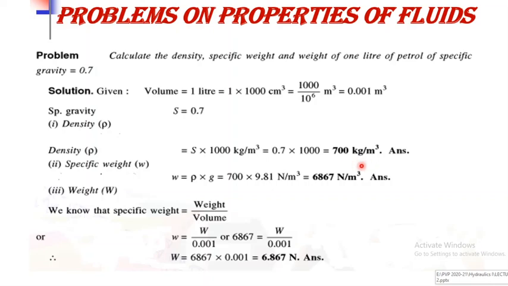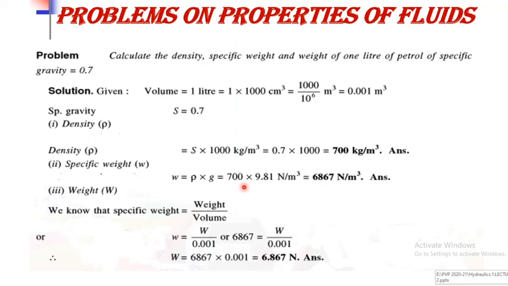which is mass density. Then we have to find out the specific weight, which is also called weight density. As we know the value of mass density, for converting the mass density to the weight density, we have to multiply it by acceleration due to gravity. So w is equal to rho into g.